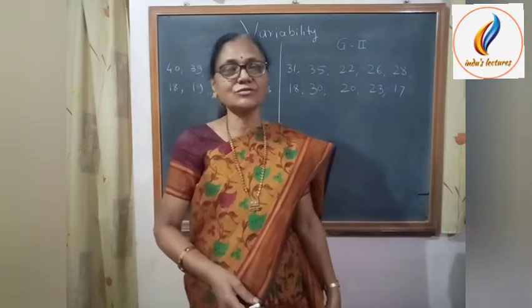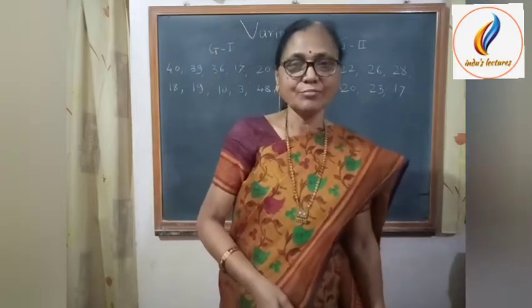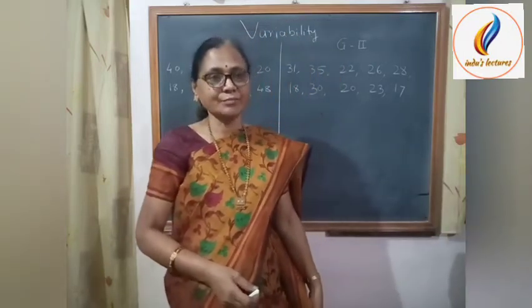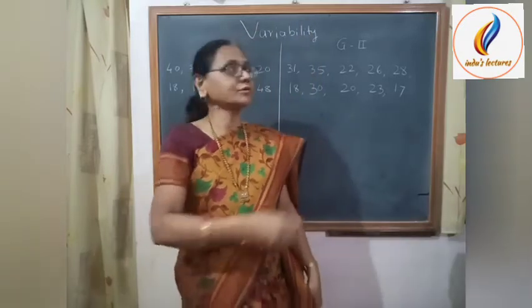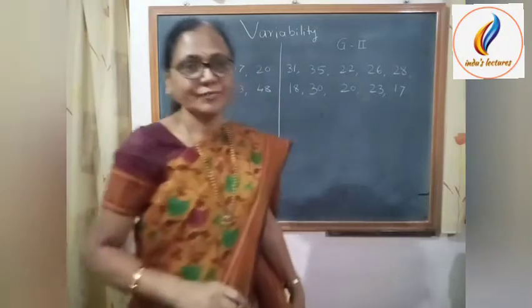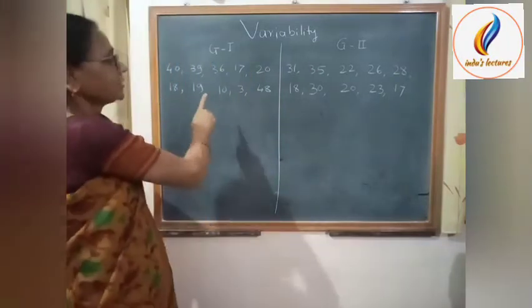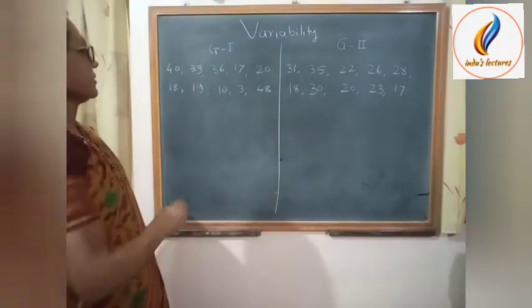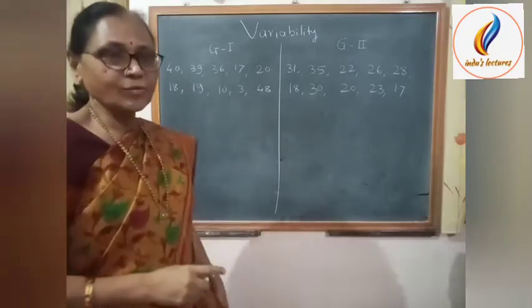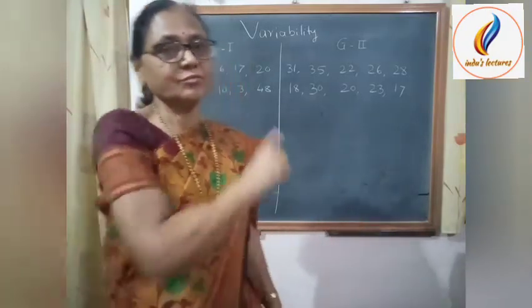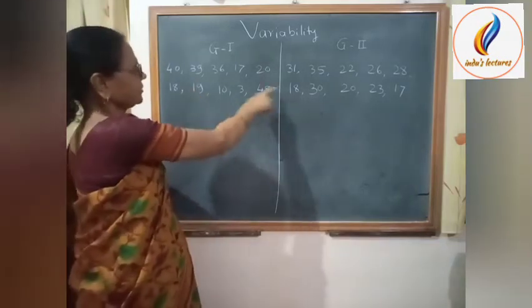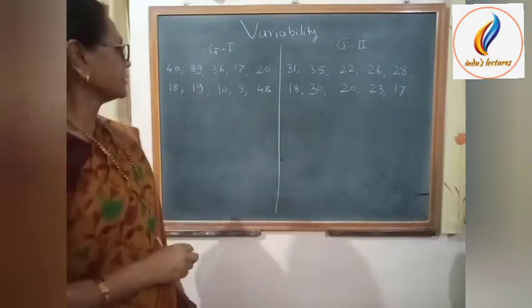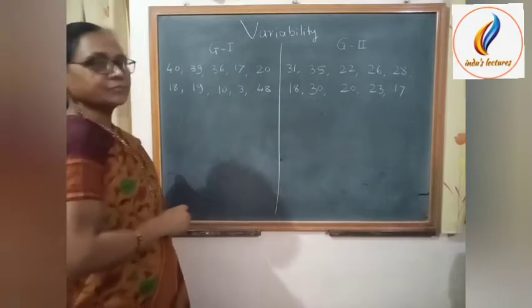In the last part we have seen the combined mean and an example on it. In this part we are going to discuss variability. Let us consider two groups. The performance test was administered to both the groups and the data are obtained as given here.